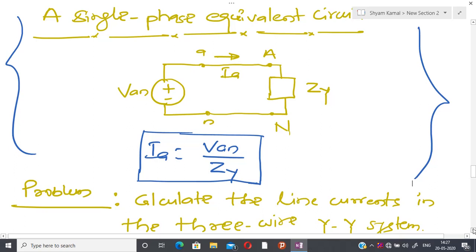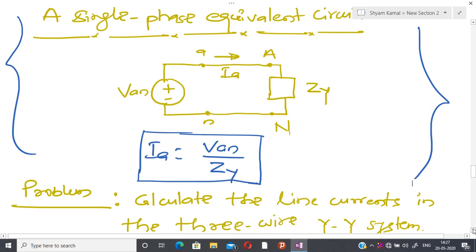In the first part of the course I told you that whenever I have Y and delta connection, it is possible to change Y to delta, delta to Y. Same kind of thing, it is possible to show that any connection can be equivalently transferred to the Y to Y connection, and after doing that we are able to analyze. Analysis means it is possible to calculate the current, basically the line current. It is possible to talk about the line voltages. It is possible to talk about the phase diagram.